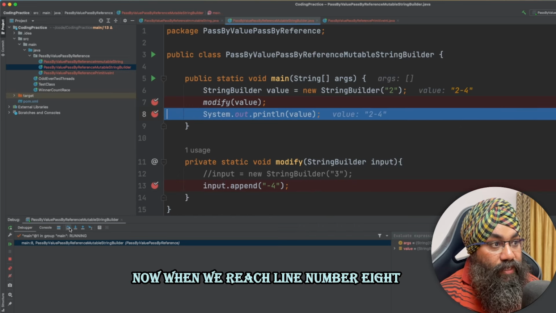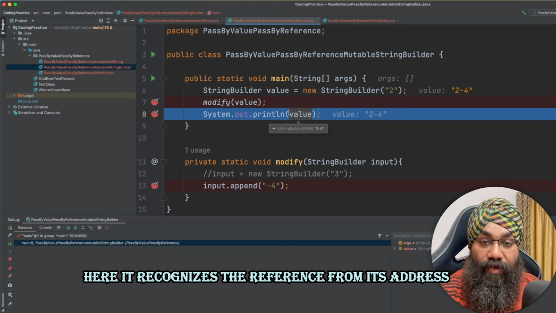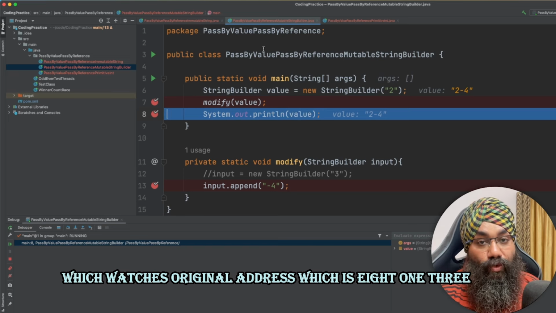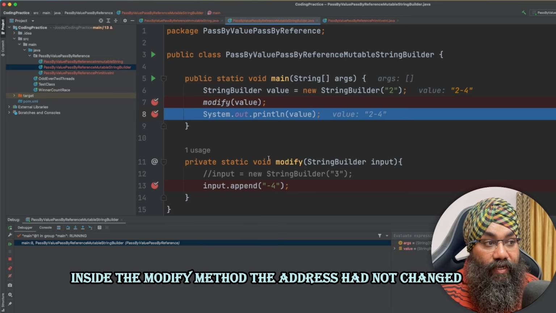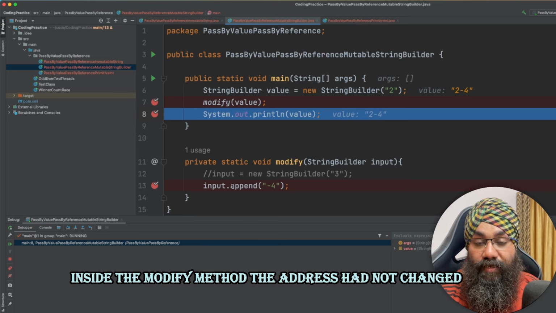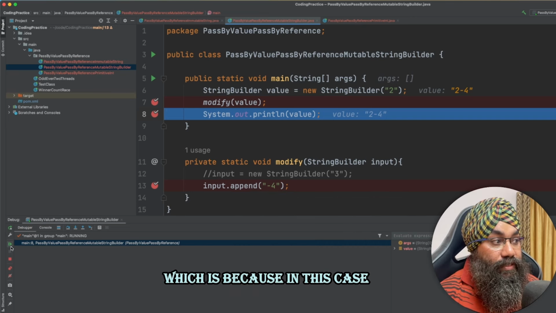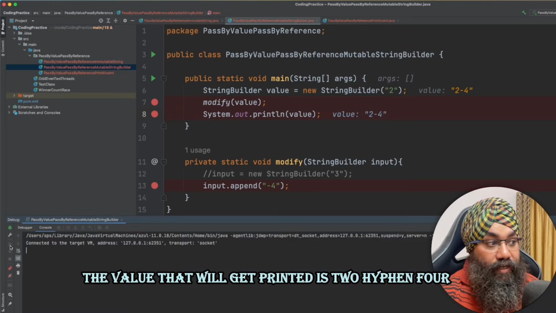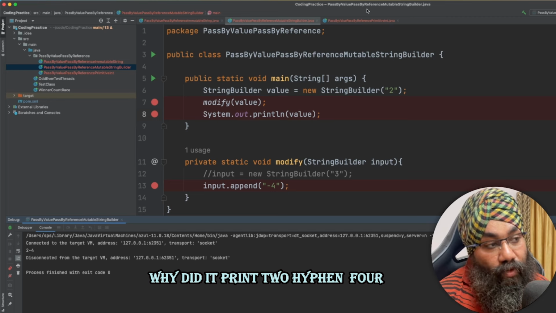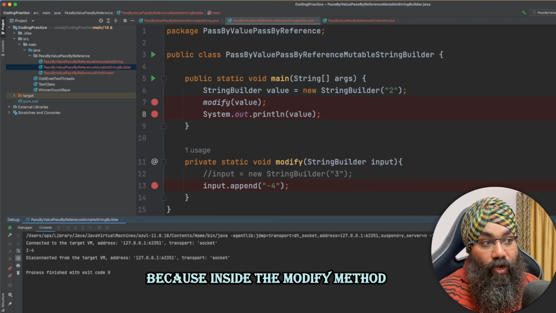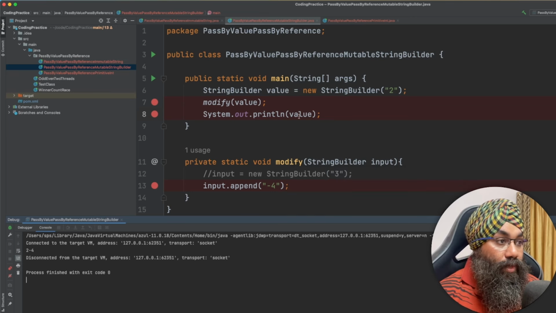Now when we reach line number 8, here it recognizes the reference from its original address, which is 813, and we can see that inside the modify method the address had not changed. The value that will get printed is 2-4. Why did it print 2-4? Because inside the modify method the address did not get changed.